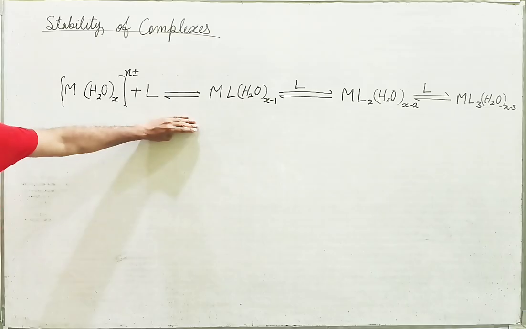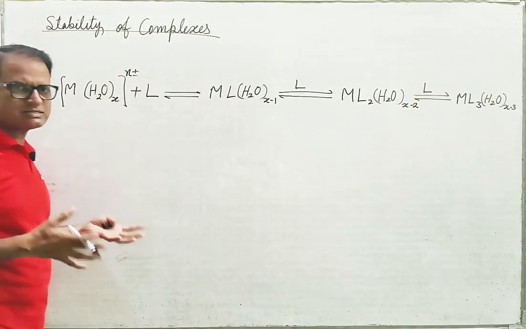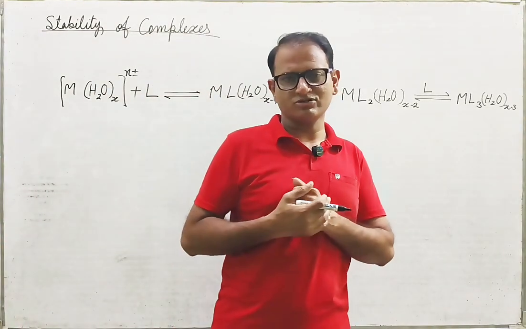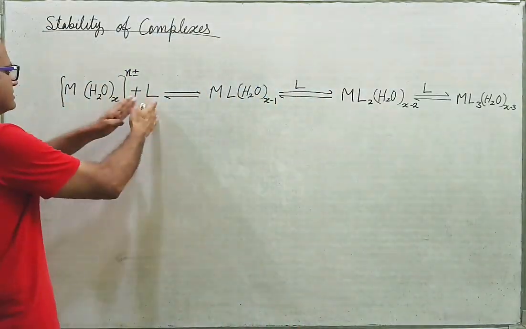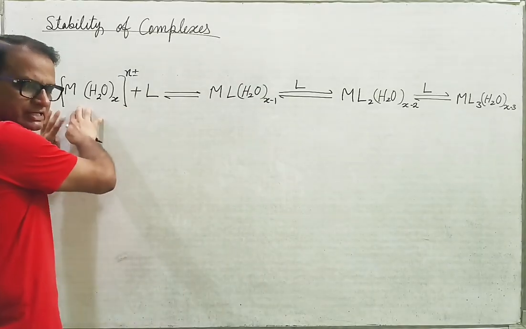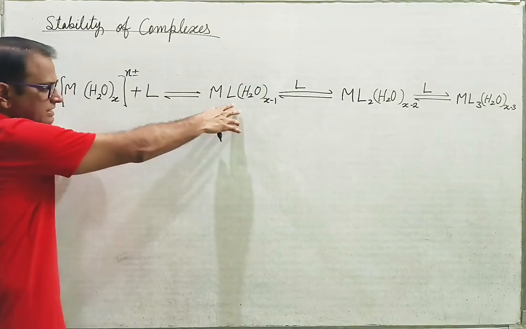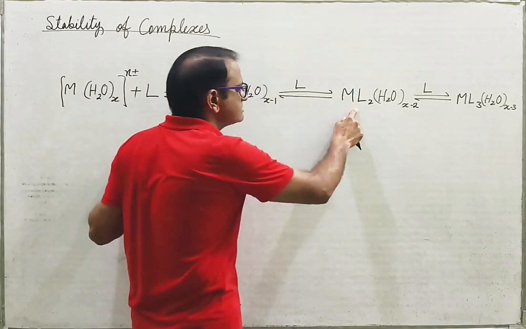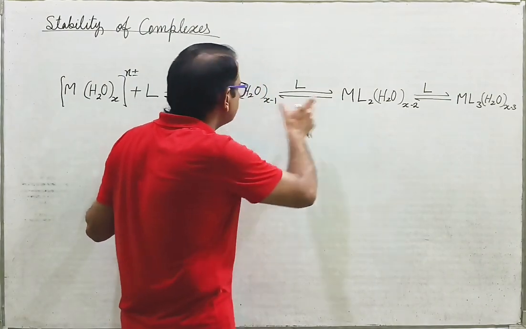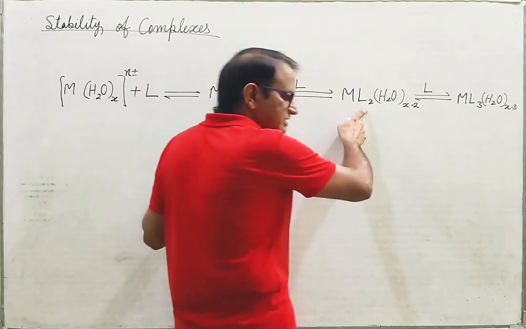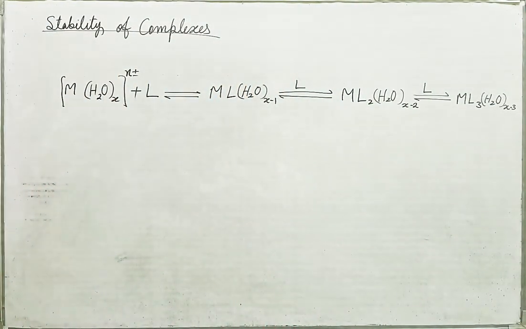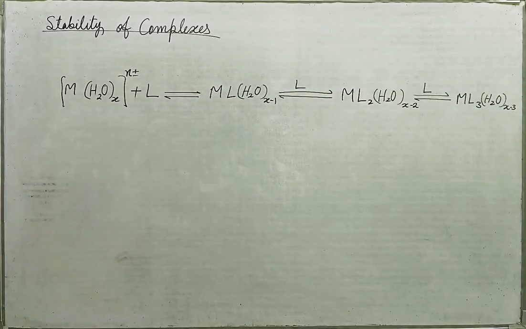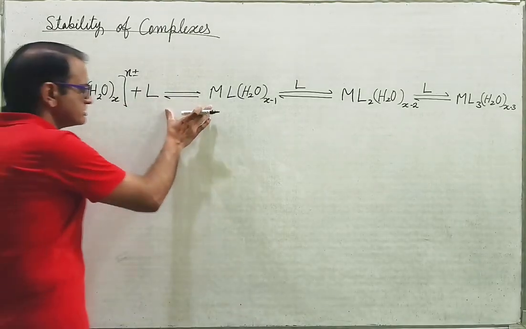In this process, how to express the association constant? Association means these ligand molecules are associated with the metal atom, so that is why this is formed. Then the added ligands will associate with this complex and another complex will be formed, then the next complex, and hence the ligand molecules are associating with the central metal atom.